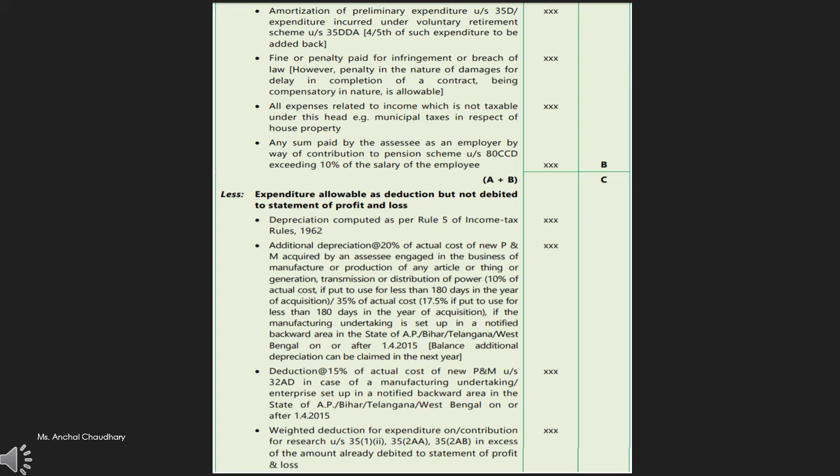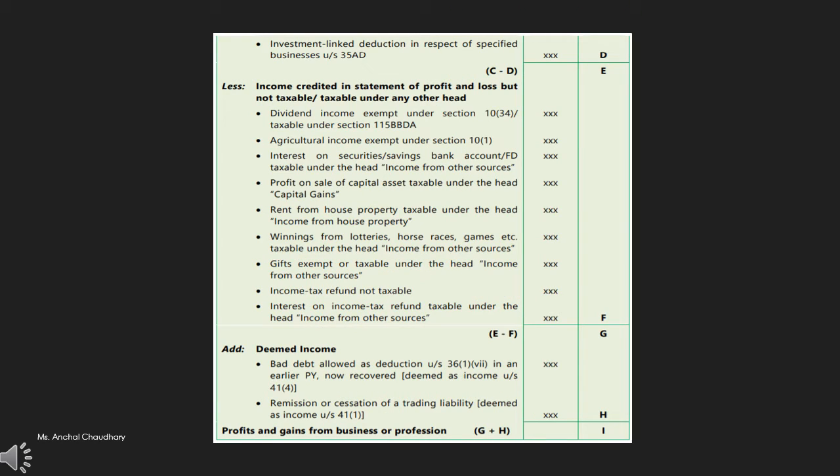Then you have to deduct the income credited in the statement of P&L account but not taxable under this head, from your income from profits and gains.